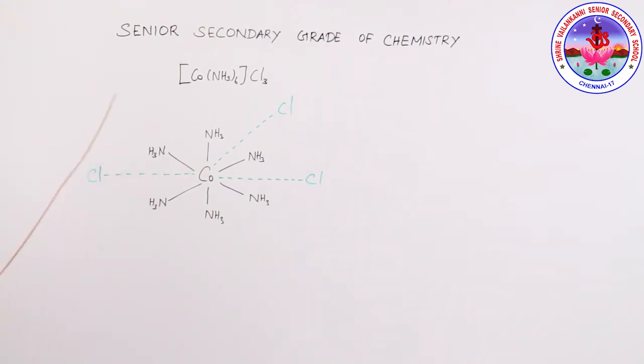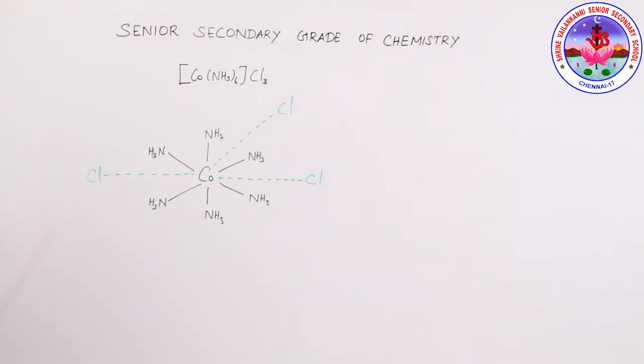For example, in 4-coordination complexes the 4 valences are arranged in a square planar or tetrahedral manner. In 6-coordination complexes, the 6 valences are directed towards the 6 corners, so these are octahedral arrangements.